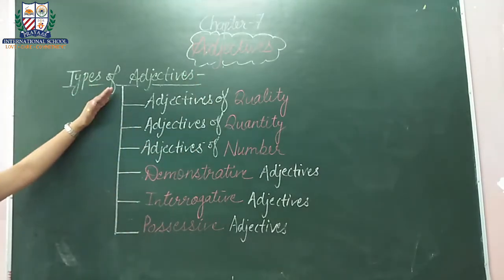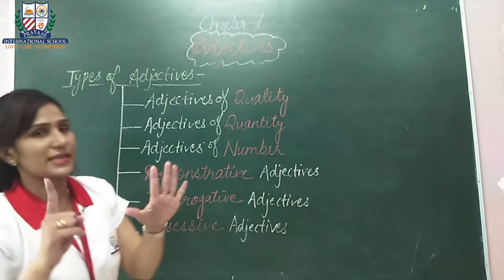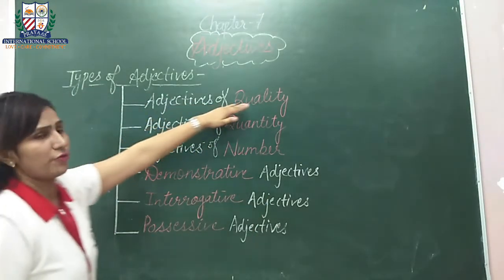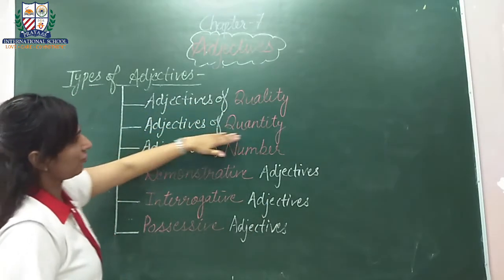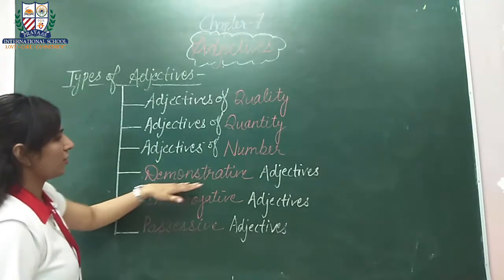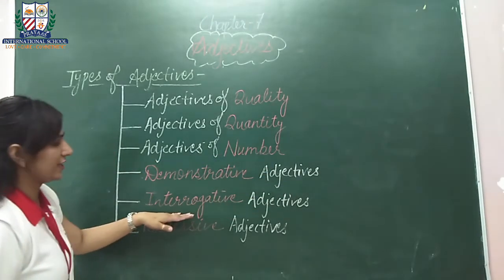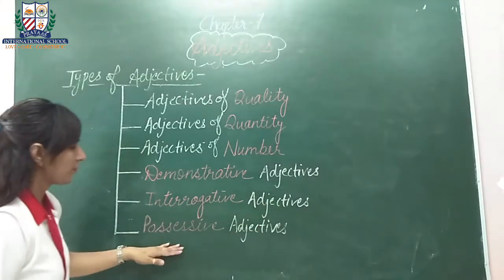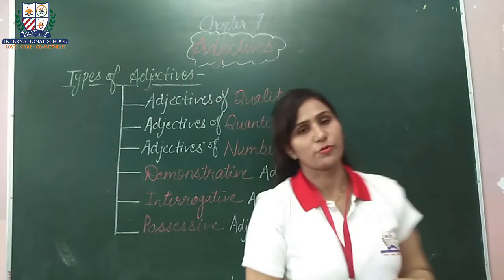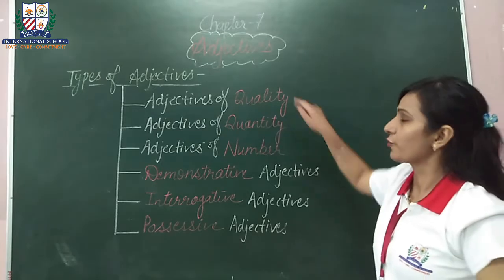In your class you have to study 6 types of adjectives. Beginning with adjectives of quality, adjectives of quantity, adjectives of number, demonstrative adjectives, interrogative adjectives, possessive adjectives. I will explain all these adjectives one by one. Adjectives of quality.